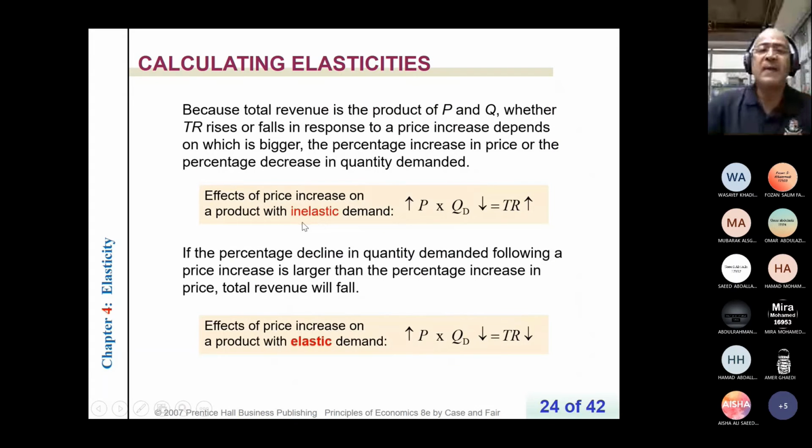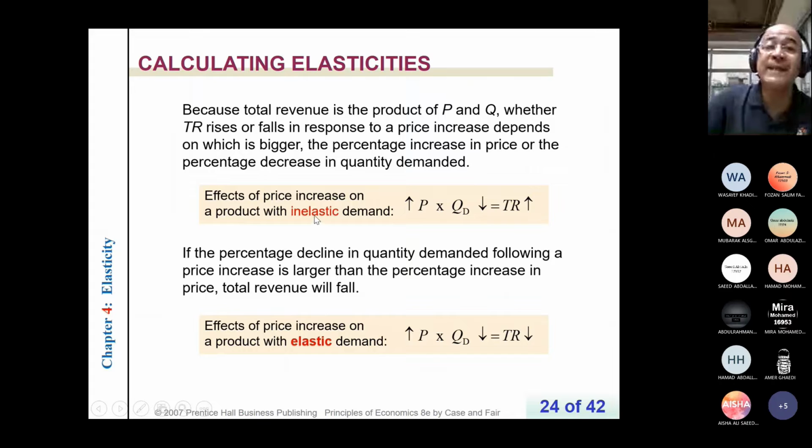So let's start with the inelastic demand curve. For example, for bread, if the price increases, quantity demanded will decrease. What will happen to total revenue? Think about which factor, price or quantity, is stronger.